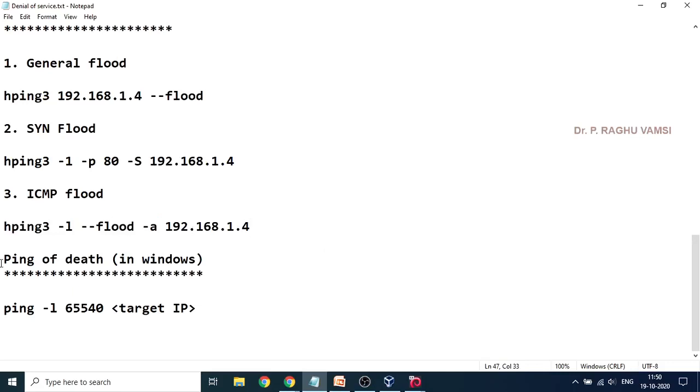Next one is ping of death. This ping of death will be useful only on the Windows operating system. You cannot do it with the Kali Linux operating system. Many modern operating systems, like Windows 7 and Windows 10, are capable of avoiding this ping of death attack. So even though you run this command on the latest operating systems, this will not work. It will work on older operating systems like Windows 97 and Windows 8.